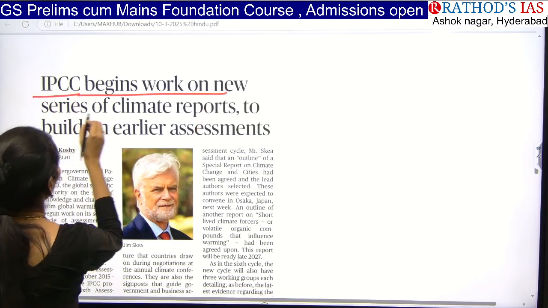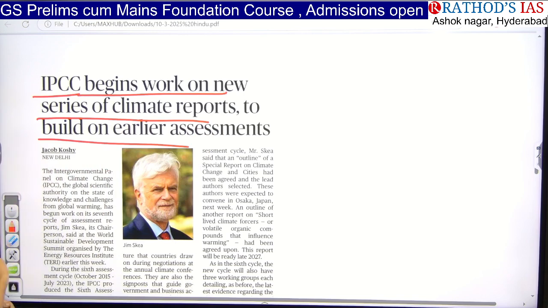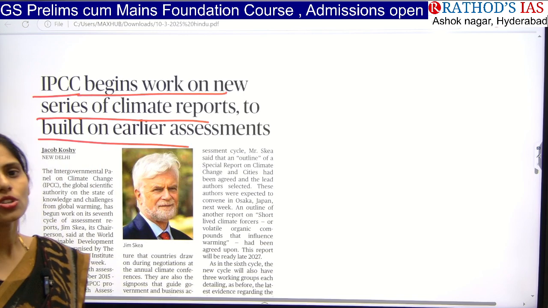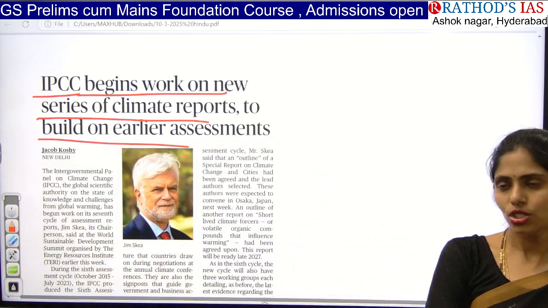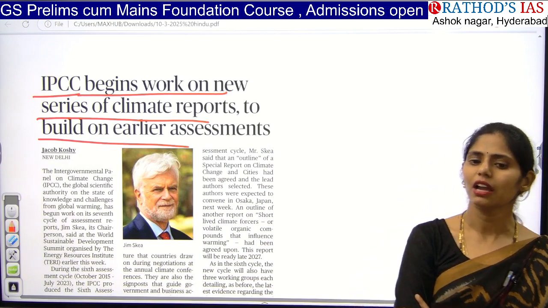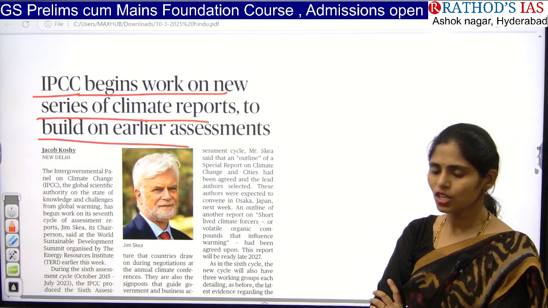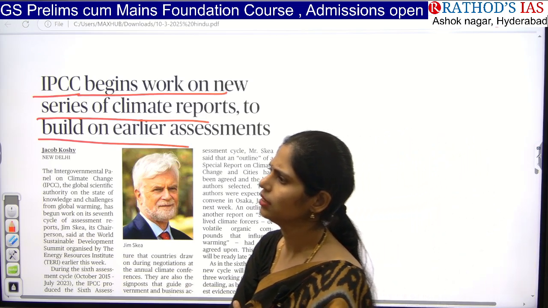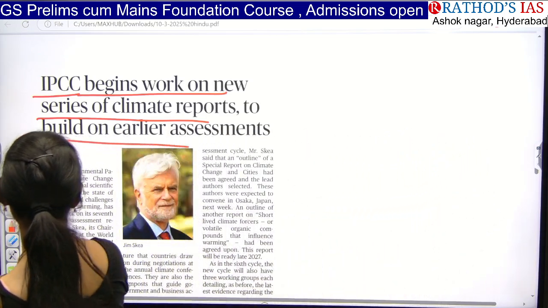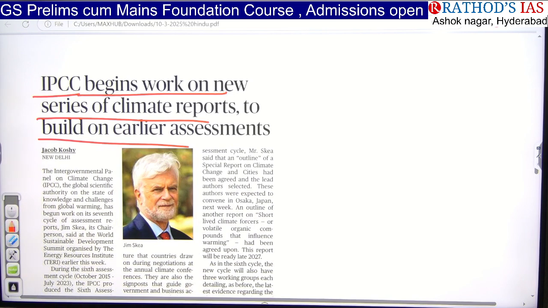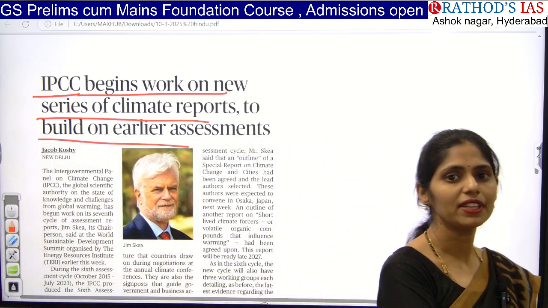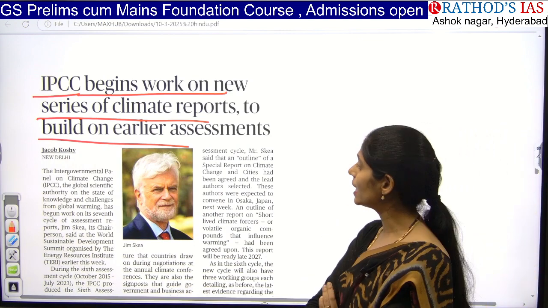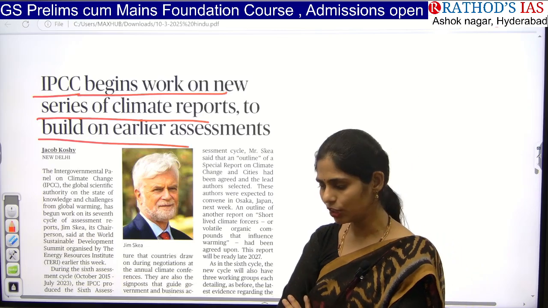IPCC begins work on a new series of climate reports to build on earlier assessments. In our Target Prelims 2025, I gave a question regarding IPCC. Actually, every 6 to 7 years IPCC releases a report. The last report which had been released was IPCC's 6th assessment report, and now this article says they are going to work to provide IPCC's 7th assessment report. This article is very important for your environment and ecology.